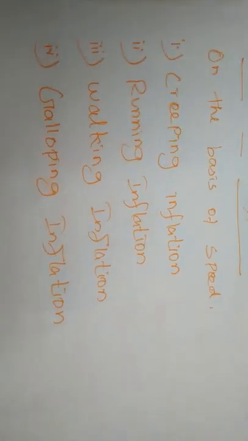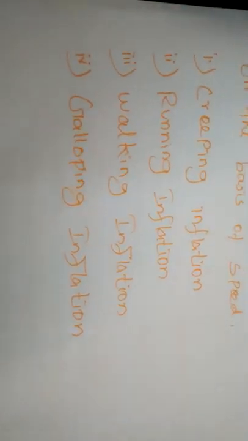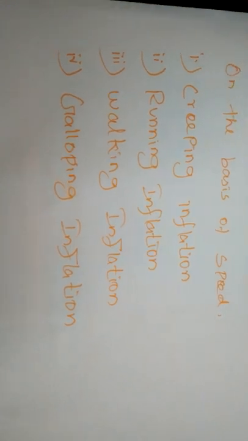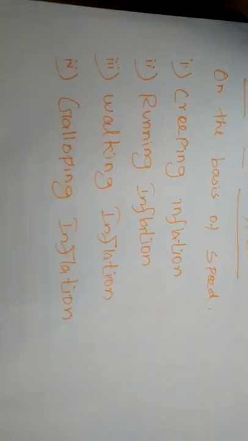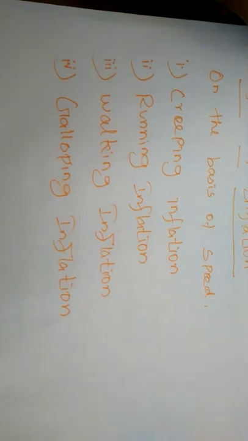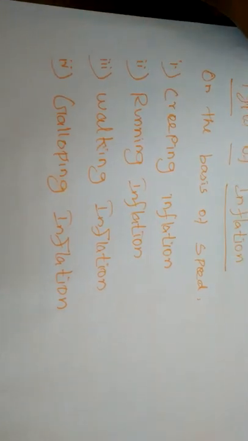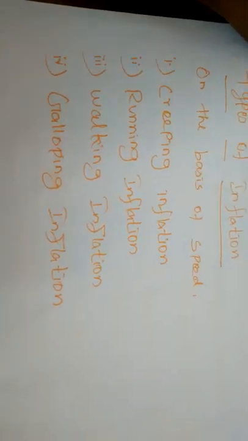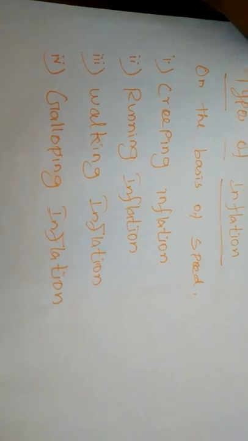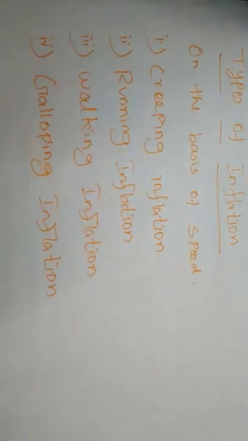Next, running inflation. In this situation, prices rise rapidly, like the running of a horse, at a rate of 10% to 20% per annum. This is called running inflation.